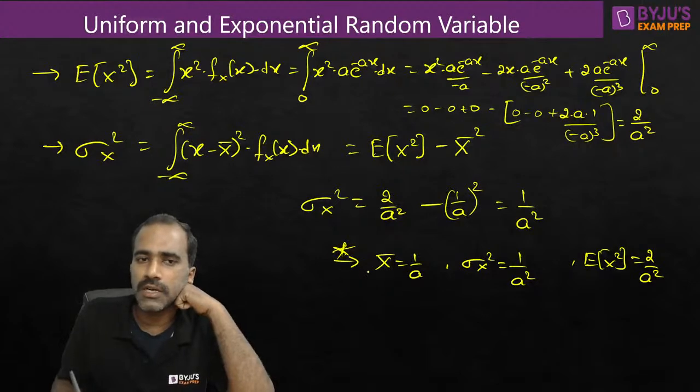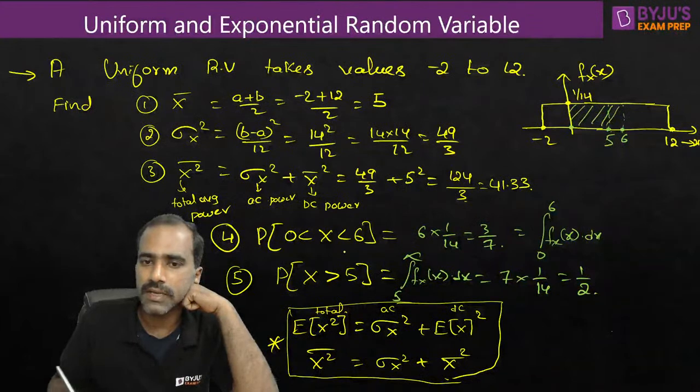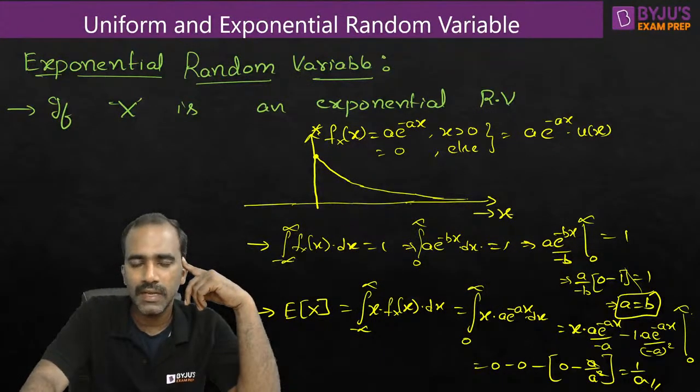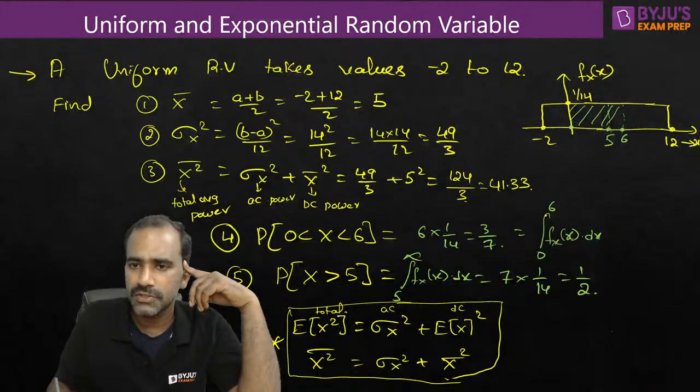For an exponential random variable, they can ask you questions based on probability also, something like this. Then it is the basic procedure only. Any PDF with any shape, it is the same basics. If they ask you this kind of question, you just integrate it. Whatever the equation is, substitute it here, and you'll get the answer.